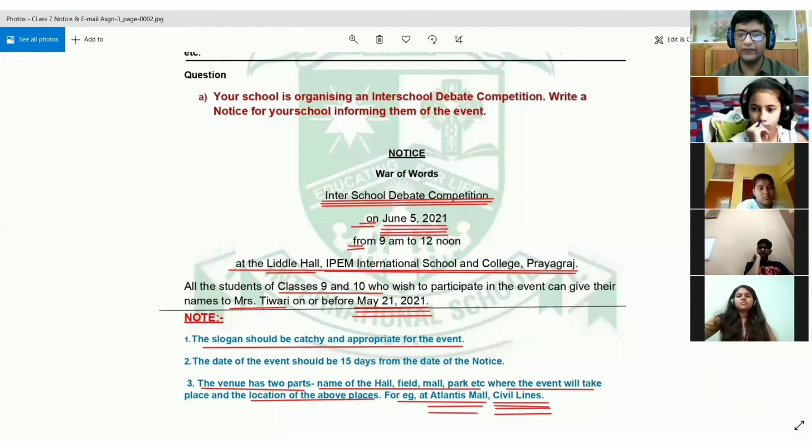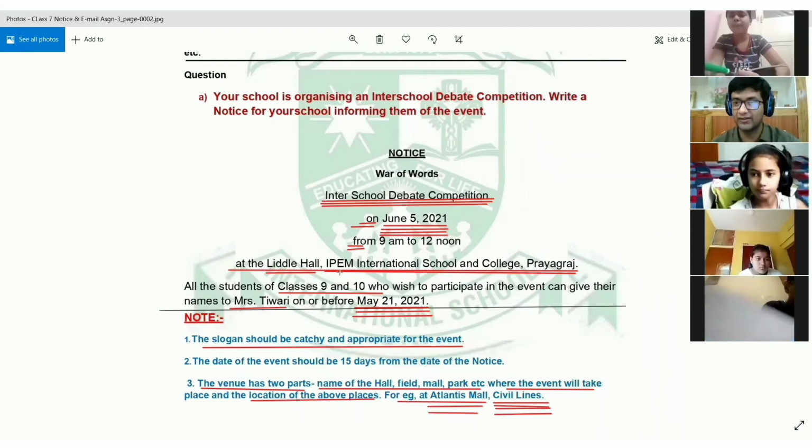I have told you everything about the slogan, about the name of the event, how you will write the date, how you are going to mention the time from when the event is going to start, when it is going to end. Then you will mention the location for the event. You will also mention where the venue is located. So it will be in two parts, the venue and the location of the venue.